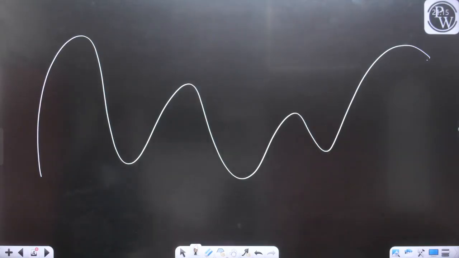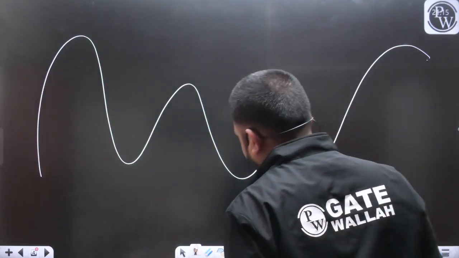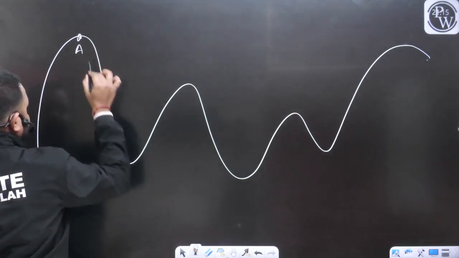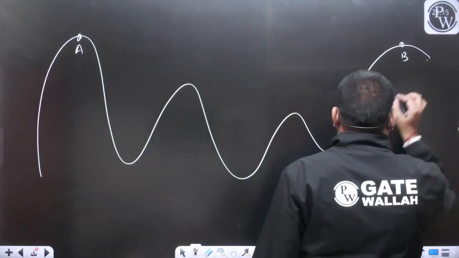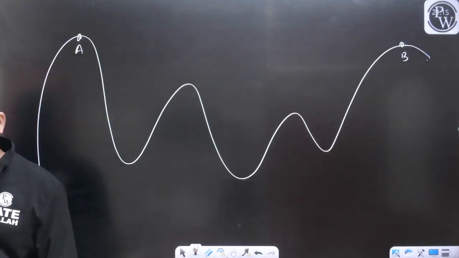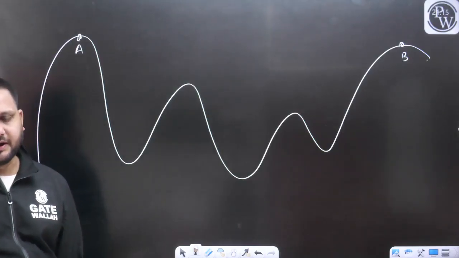Now you can just imagine these are the hills. Let's say this is the point A and this is the point B. Now I want to measure the horizontal distance between the point A and B.